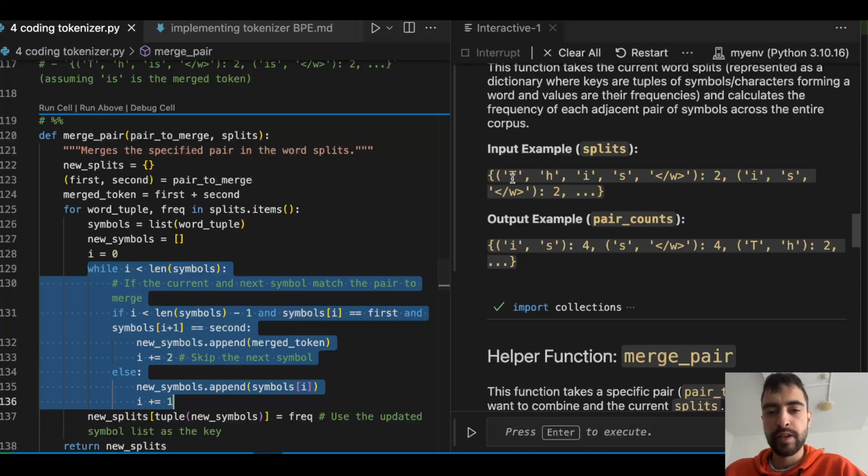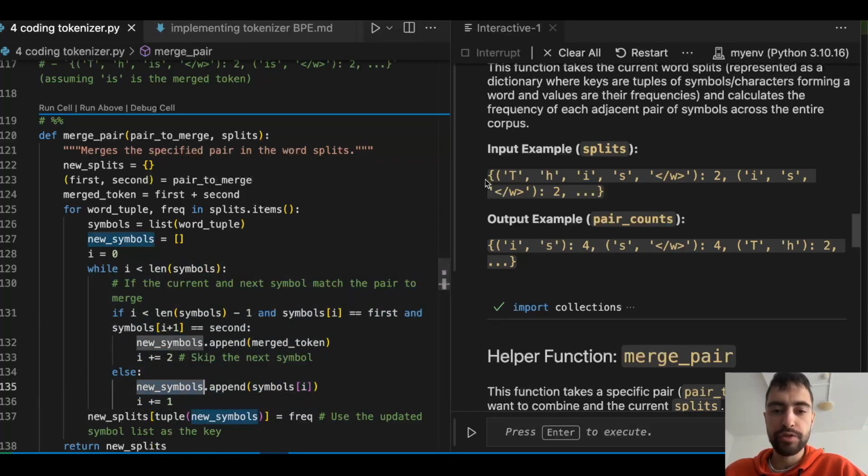We will check this guy, and then we will check one guy ahead of it, and check if these two are equal to I and S. If they are not equal to I and S, we will just copy both of them into the new symbols array.